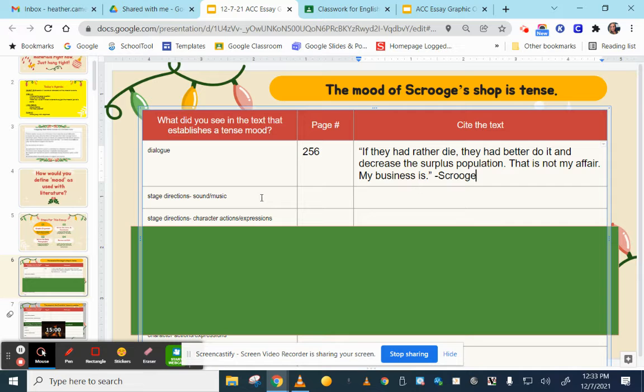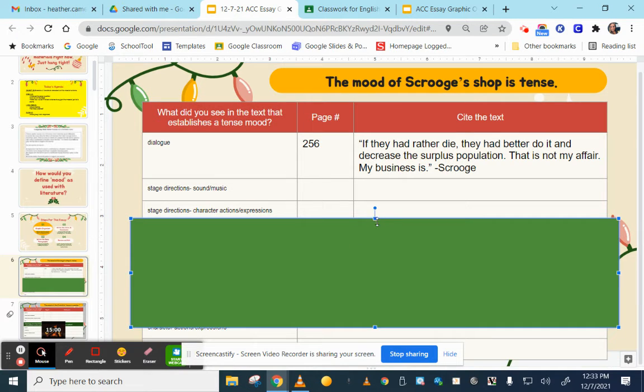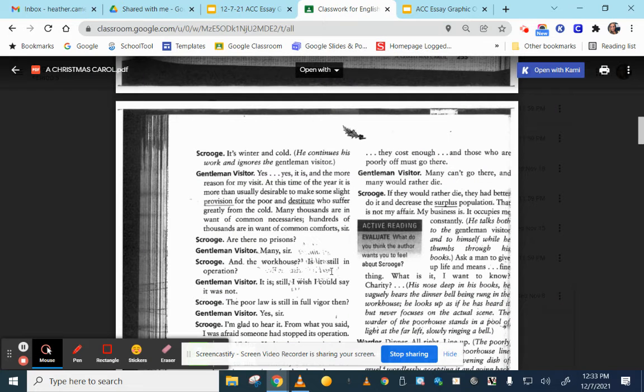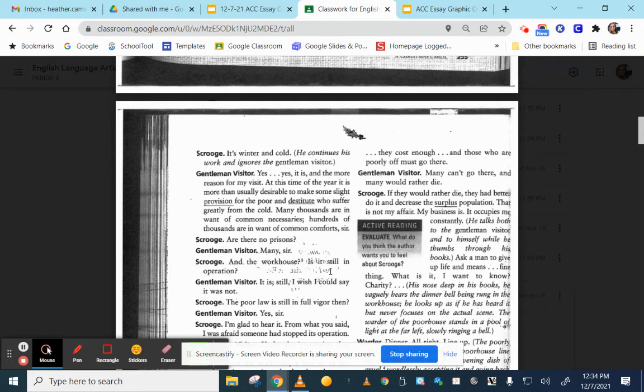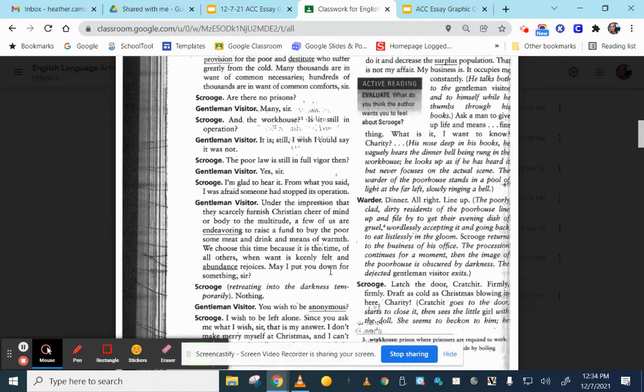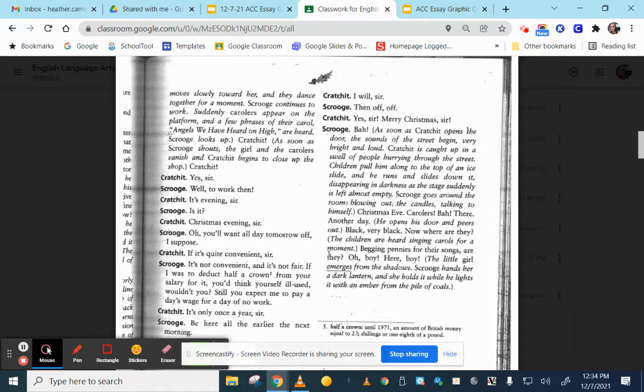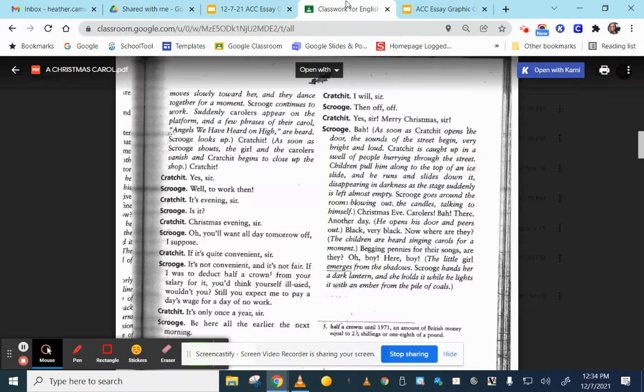Something else that we could be looking for here would be stage directions. And I broke it down into two categories. One category could be the use of sound or music to create a tense mood, and another one would be characters' actions or expressions. So let's see if we were to go back into the play and continue to fish around a little bit. I wonder if I can find anything that has to do with, what was that next category? Sound. Anything that has to do with sound.